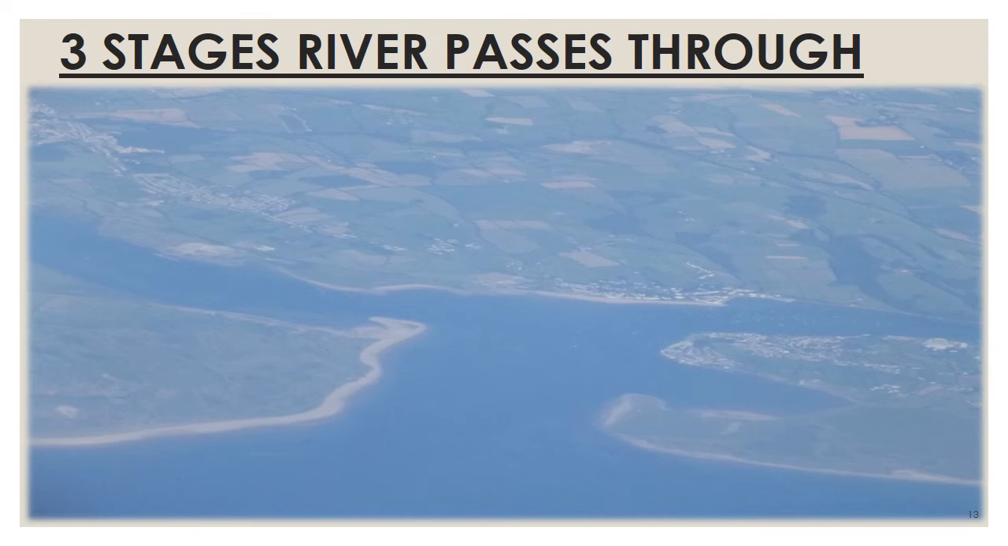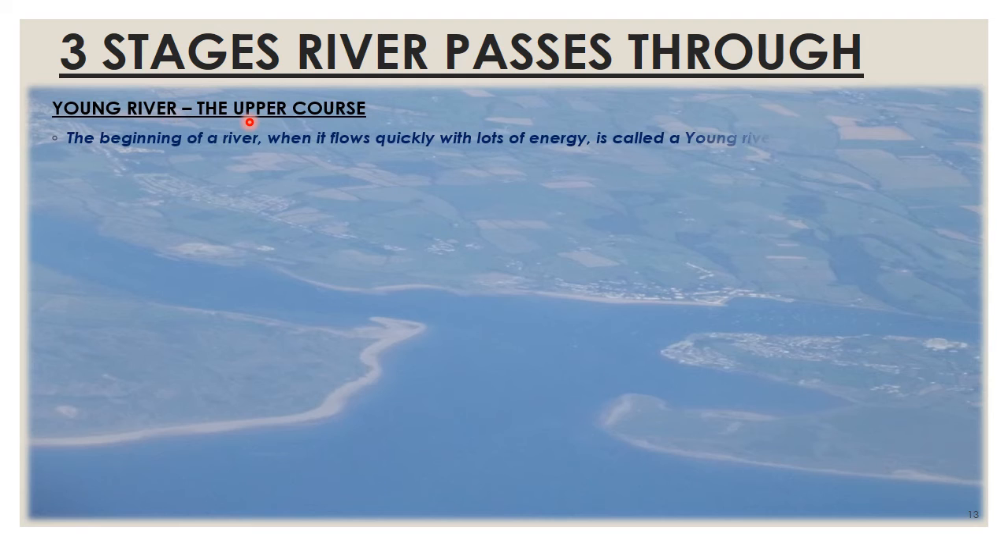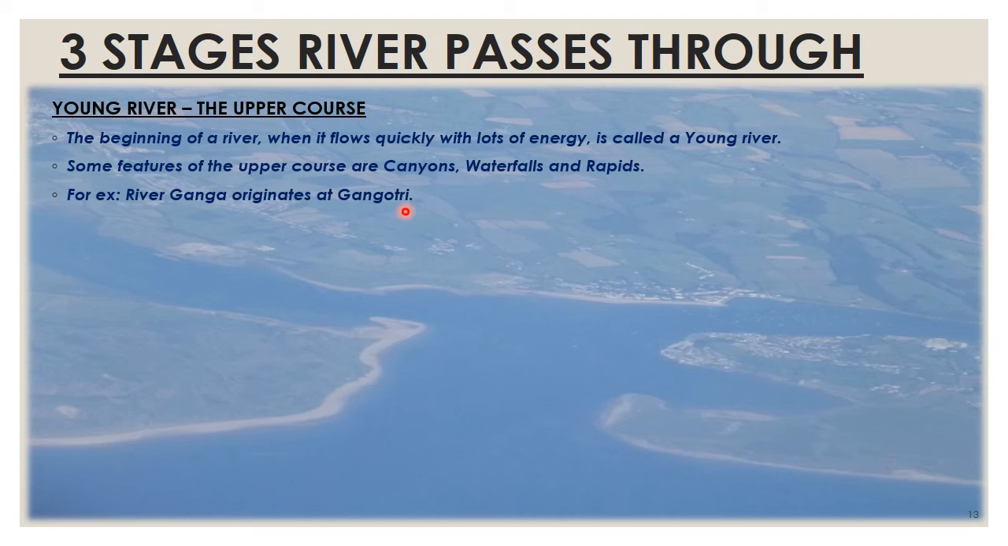A river passes through 3 stages. I will explain these 3 stages. First, we will discuss the first stage, young river, the upper course. The beginning of a river, when it flows quickly with lots of energy, is called a young river. Some features of the upper course are canyons, waterfalls, and rapids. For example, River Ganga originates at Gangotri.